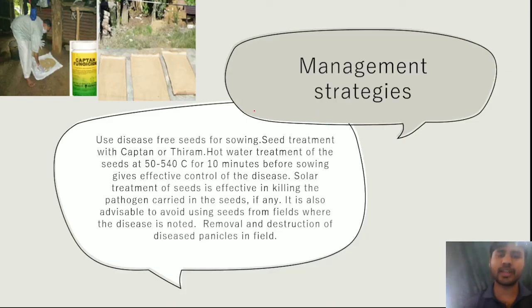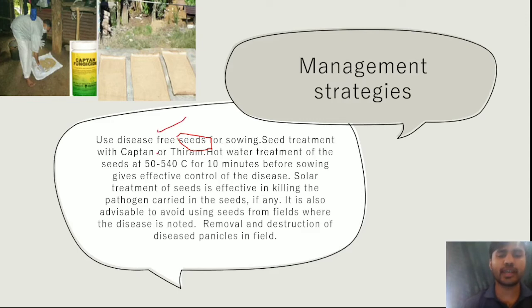Then comes management. Earlier I told you it is a seed-borne and systemic disease, so disease free seeds should be sown.